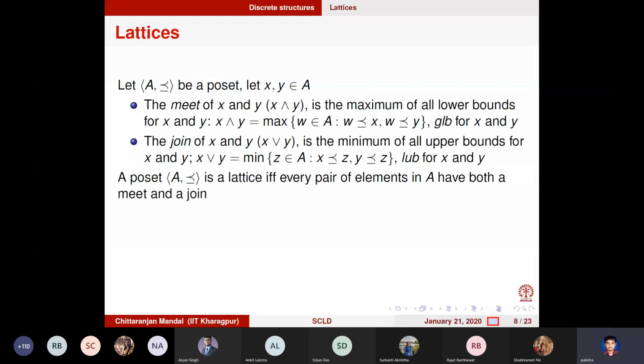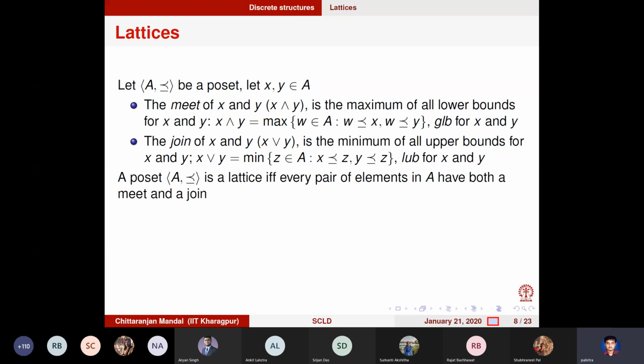The first one, the third element, we call the meet of X and Y, and the second one, the third element, we call the join of X and Y. Okay, and how do you find meet and join? You take all other elements of the poset beside X and Y. Let's say take the case of join: which belong to the upper bound of x, the common upper bound of x and y, and take the smallest among them. That is the join.